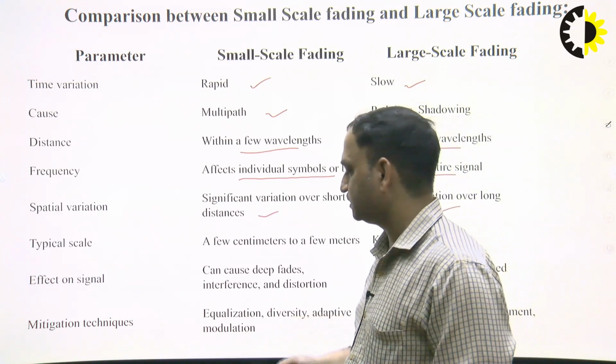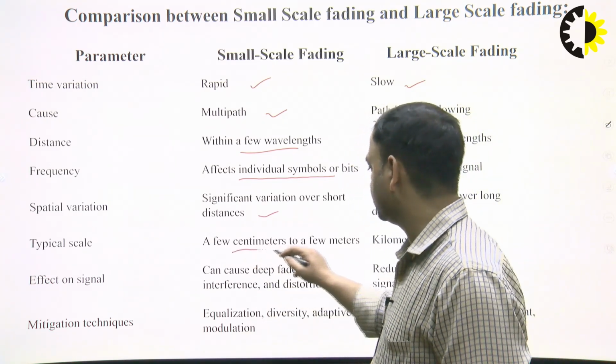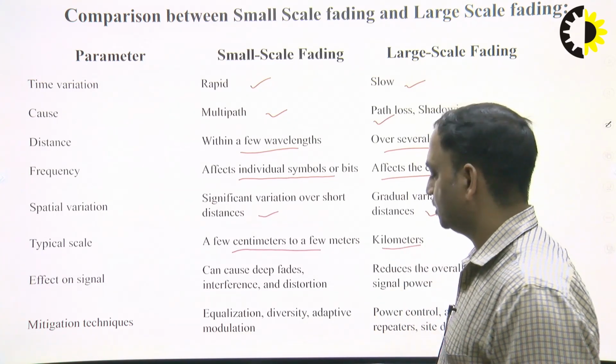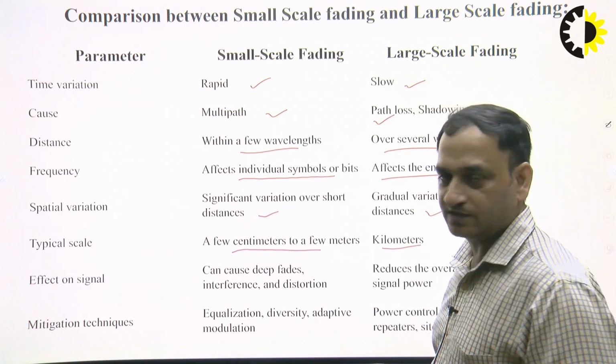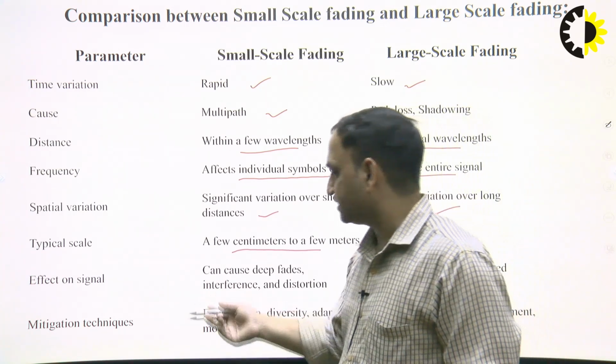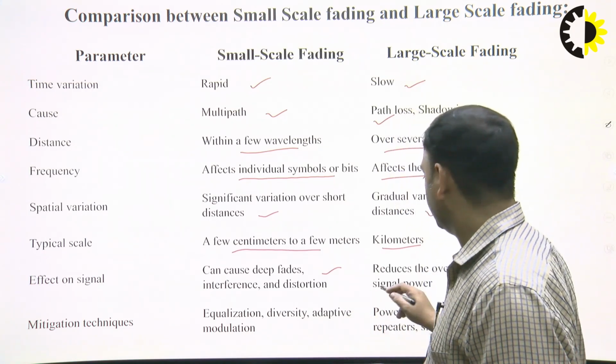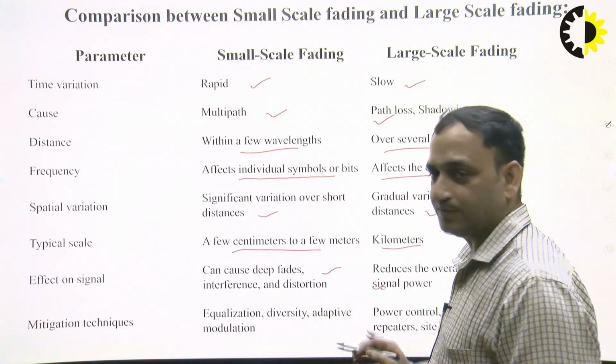When we talk about the typical scale, it is a few centimeters to a few meters, but in large scale fading it is on the order of kilometers, when transmitter and receiver are kilometers apart. As for effects on the signal, small scale fading can cause deep fades, interference and distortions, while large scale fading reduces the overall received signal power.